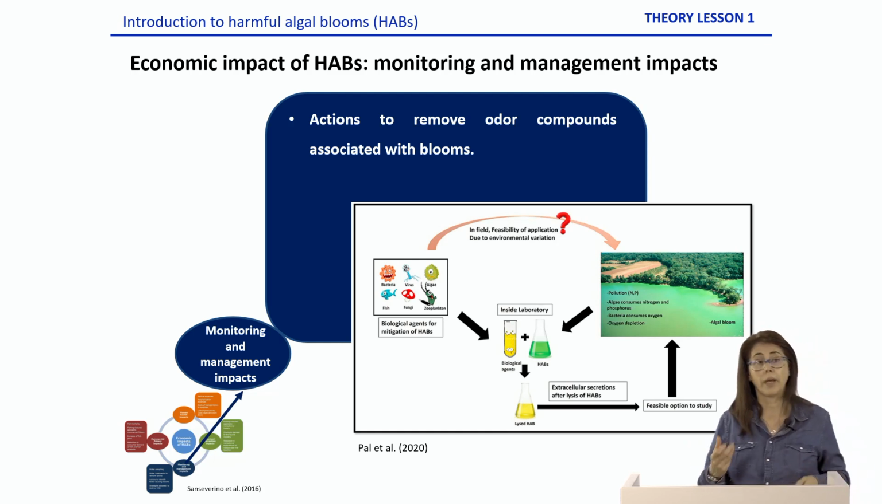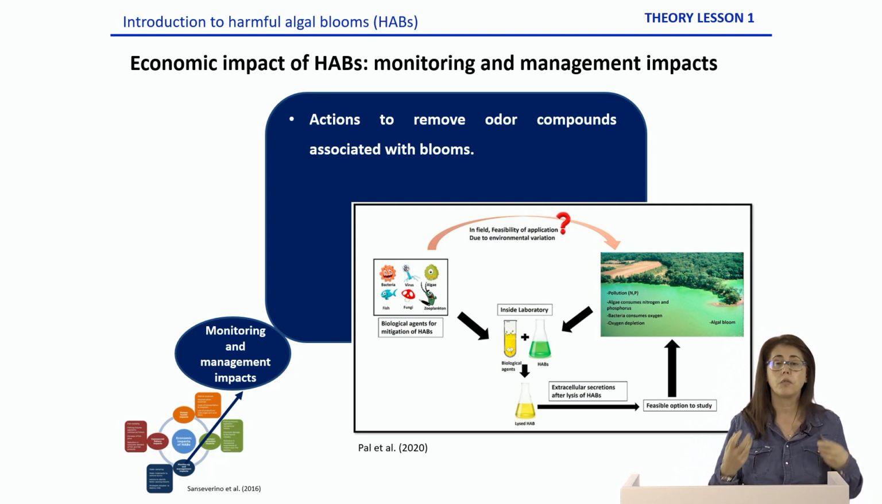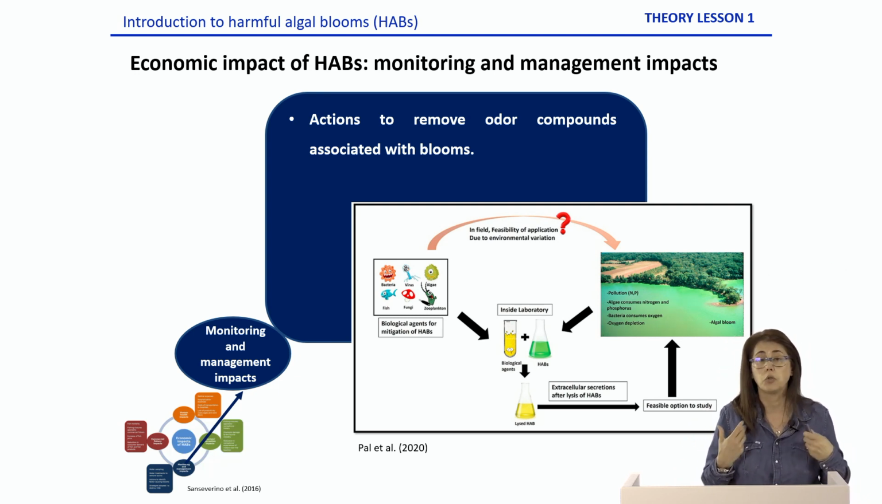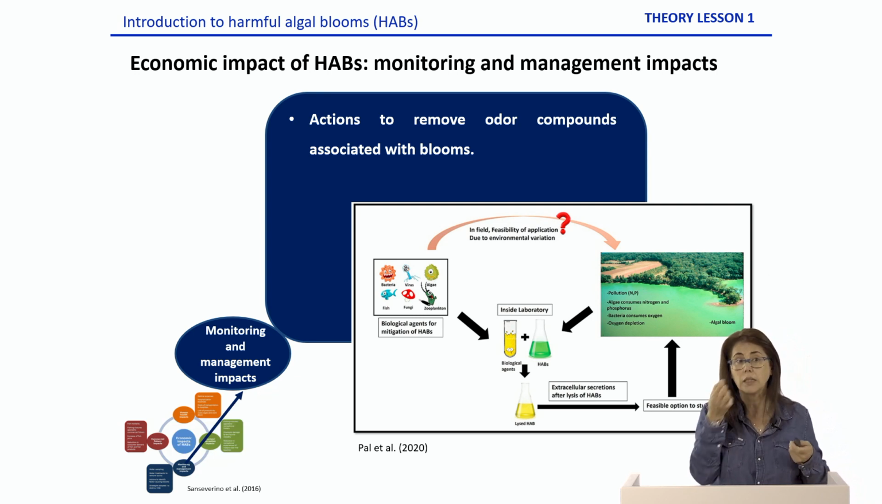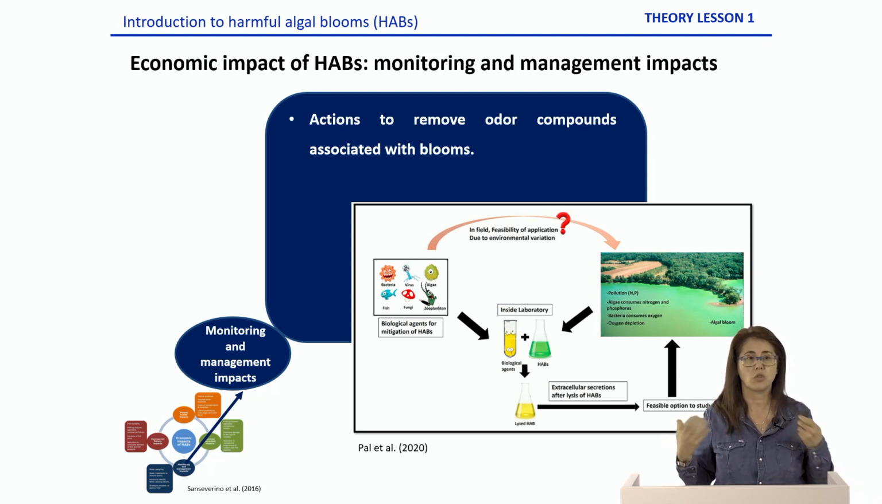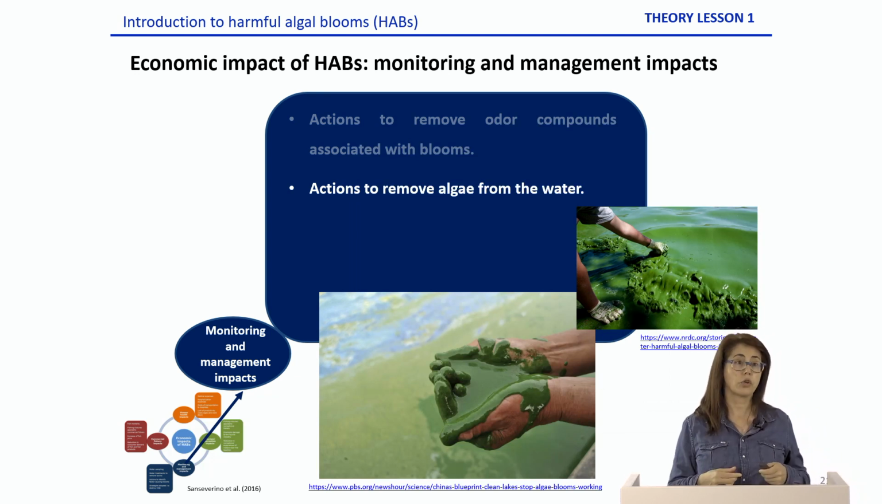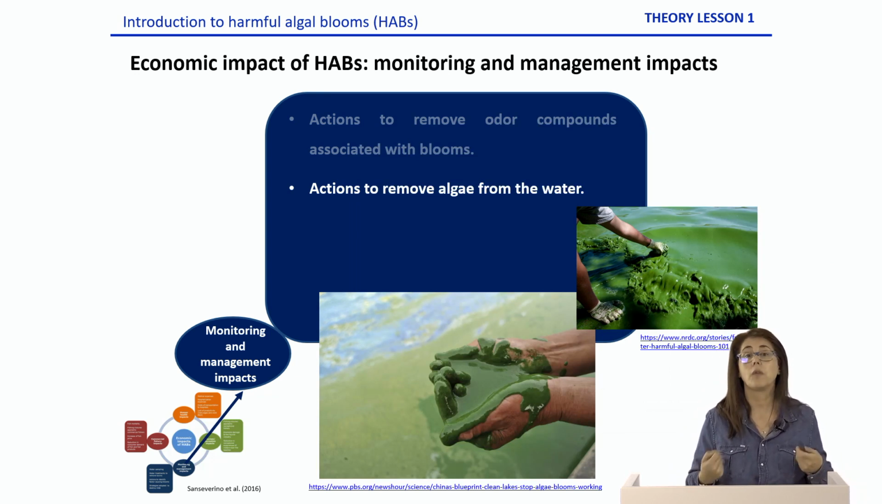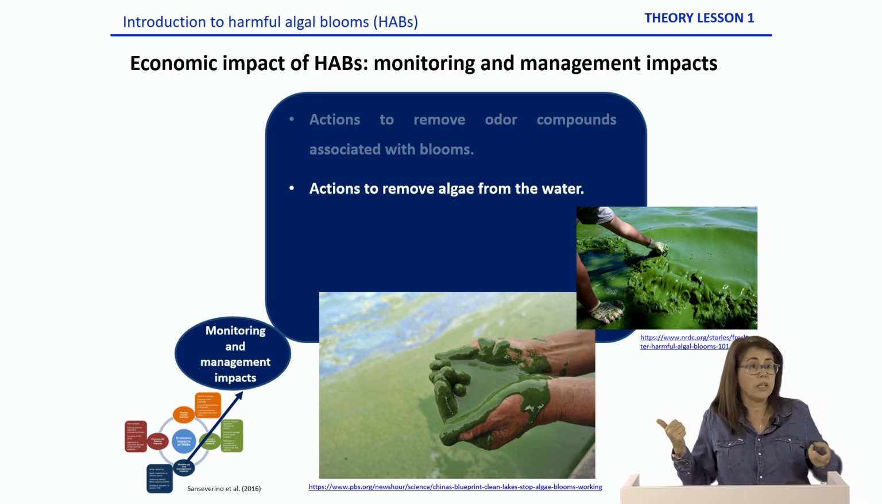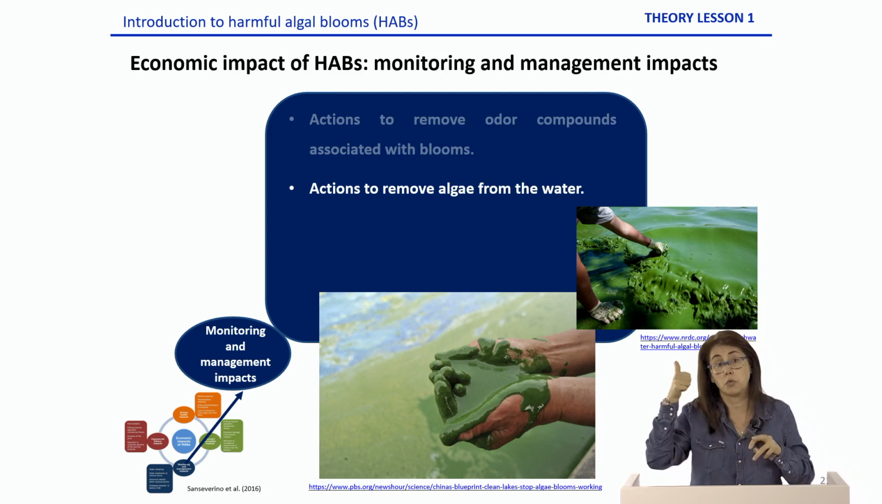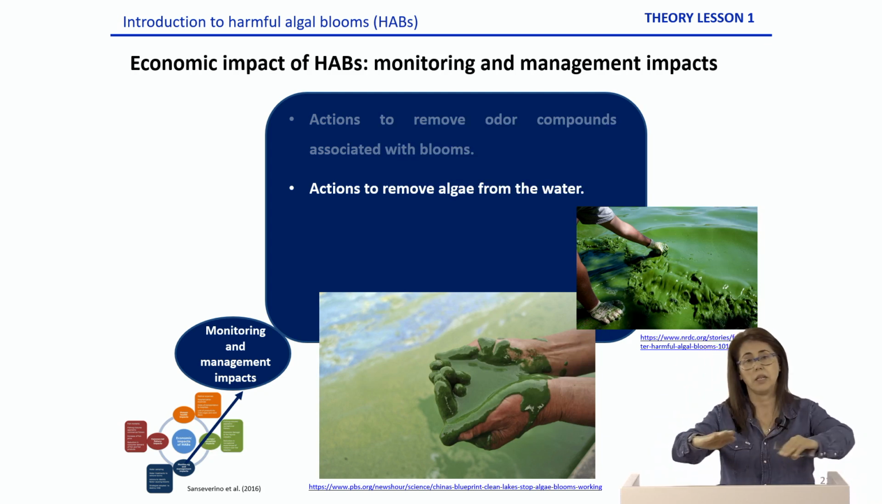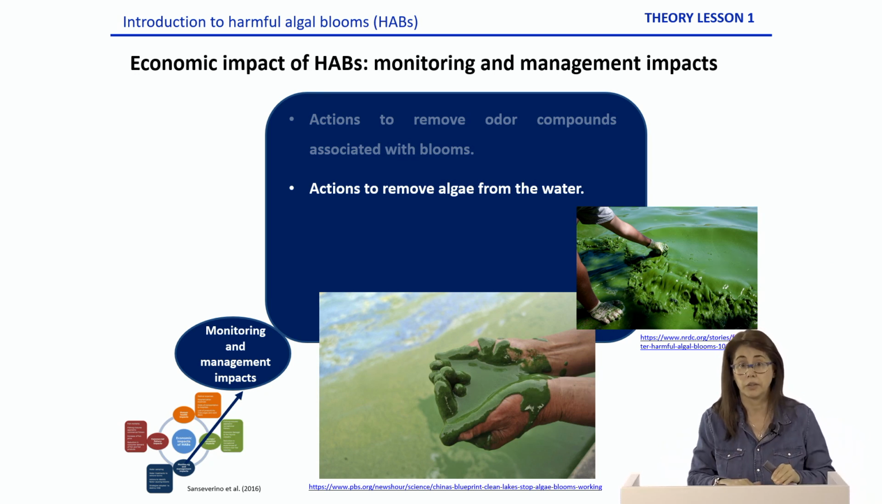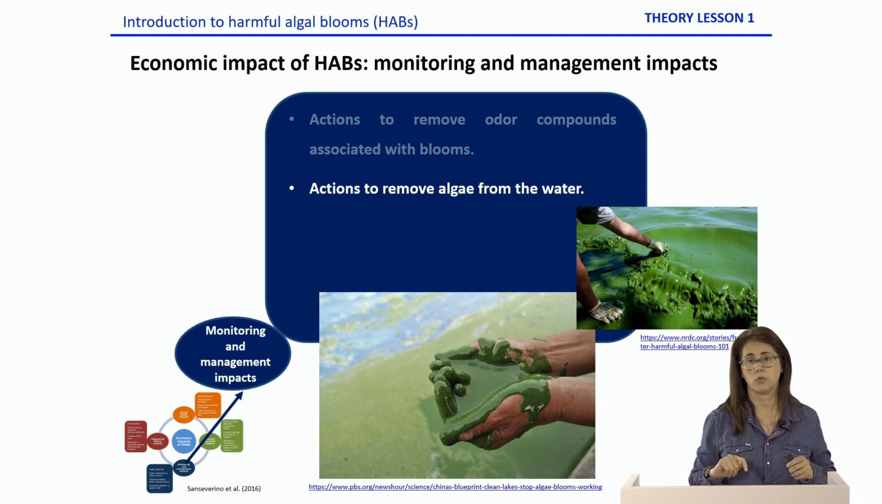Of course, we might need to spend money in actions to remove other compounds associated with blooms. If you remember, blooms can actually stink when the organisms start being decomposed by bacteria. So we might need to remove this bad smell, and that costs money as well. We might also need to spend money to remove algae from the water. As I mentioned before, if the algae bloom is massive, it can damage the engines, but it can also block the sunlight and kill any other algae or plants that live underneath. So we might need to remove the algae as well, and that costs money.